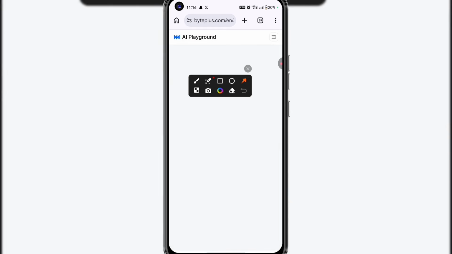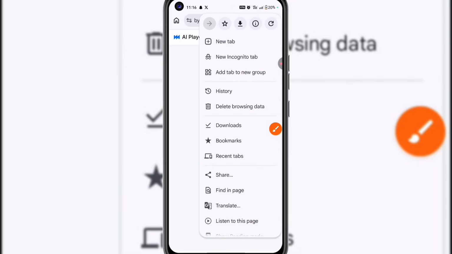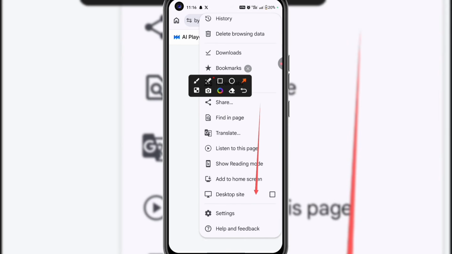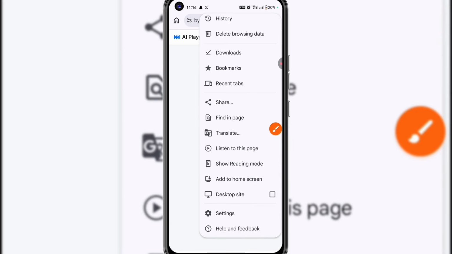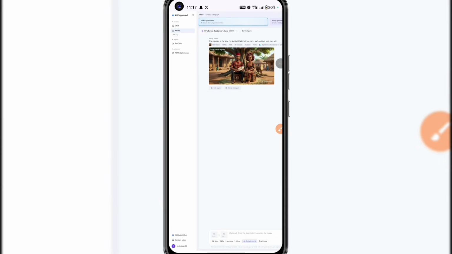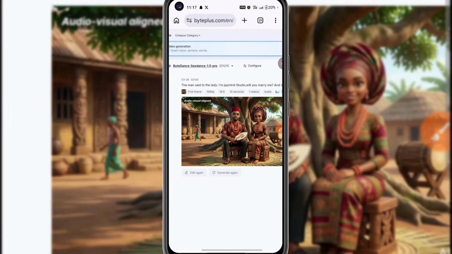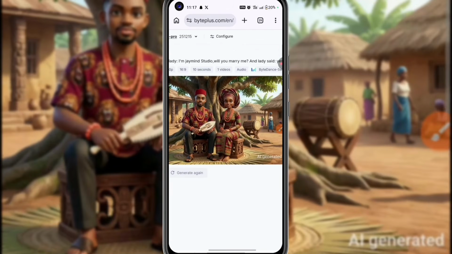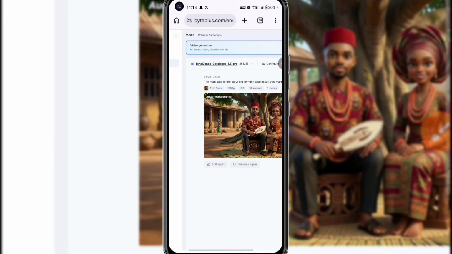Cancel this. If you are using Chrome browser, at the top here, click at that top. Once you click on it, scroll and you are going to see Desktop Site. Switch to Desktop Site. Now, once you have switched your mobile phone to Desktop Site, the interface is going to look like this. If I zoom in now, we are going to see the video that I've generated using this particular website. That is the video that you saw at the intro.